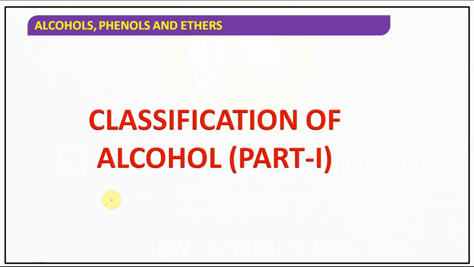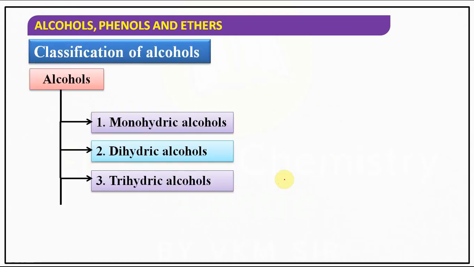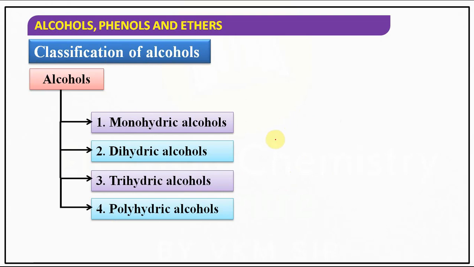Now we will be discussing a very important starting concept, that is classification of alcohols, part 1. Alcohols can be classified into 4 types: monohydric alcohol, dihydric alcohol, trihydric alcohol, and polyhydric alcohol.